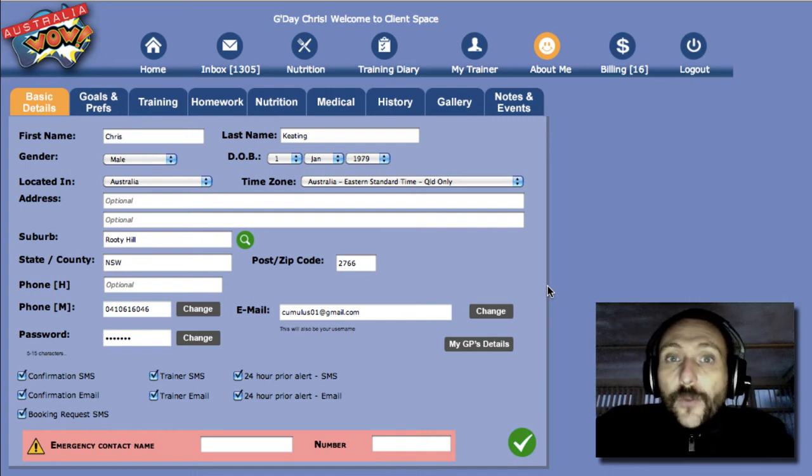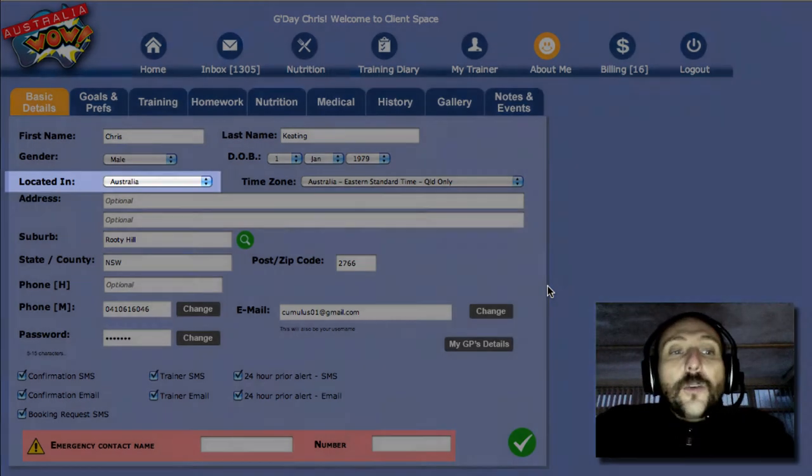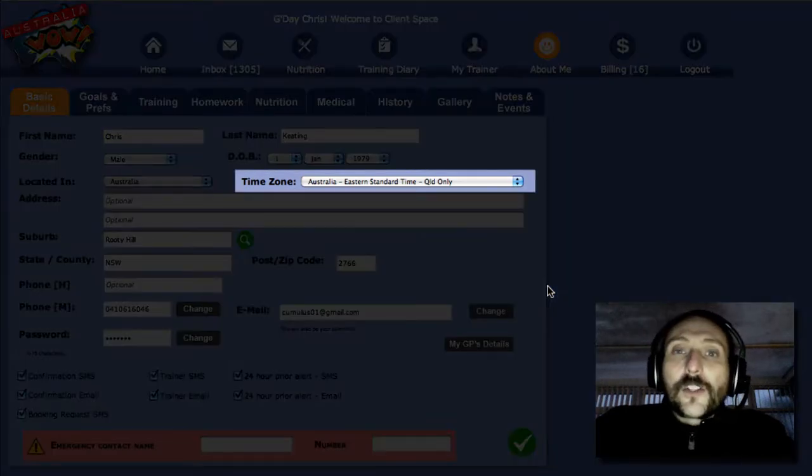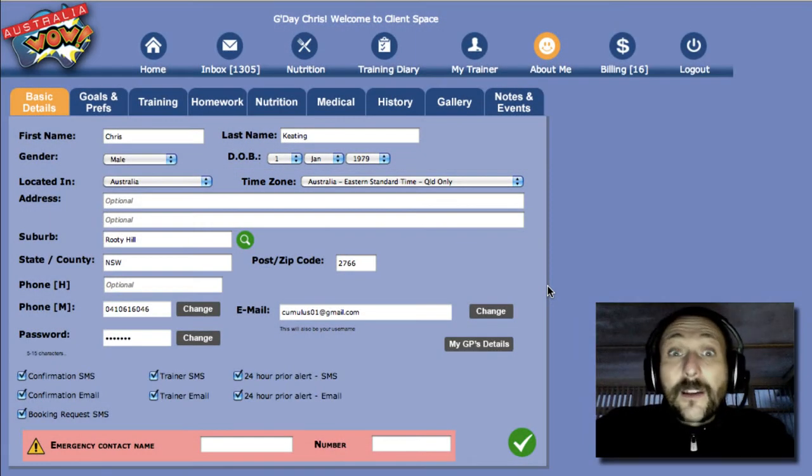So what we need is your first name, your last name, your gender, your date of birth, all the usual suspects. So which country you're in, that's important, and your time zone. You might very well live in Australia, but you might take AustraliaWOW with you when you're travelling on business overseas. You can change the time zone.